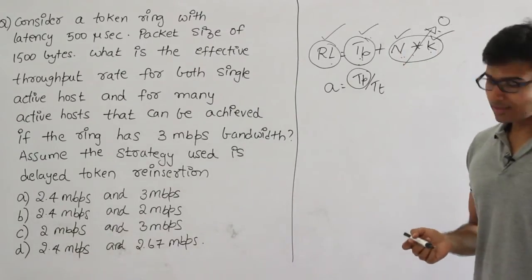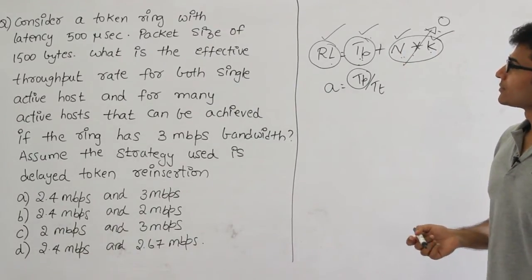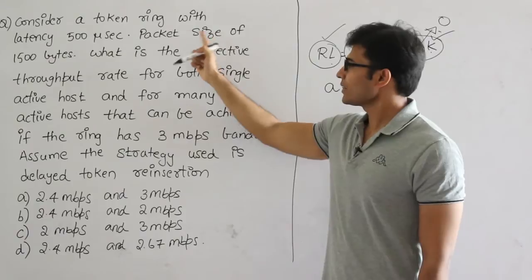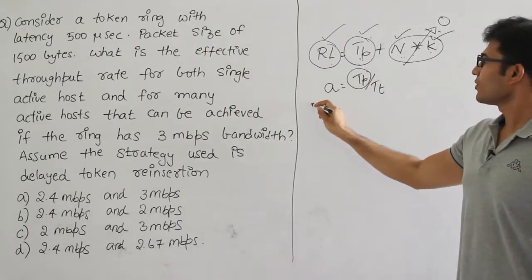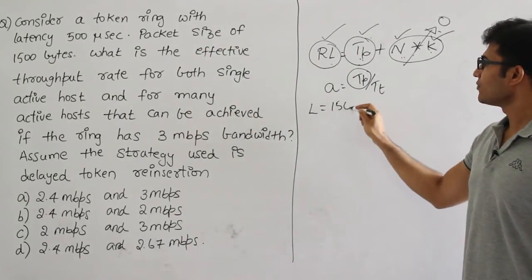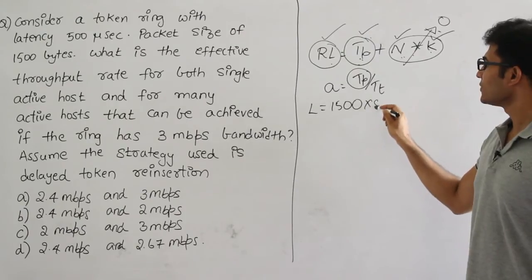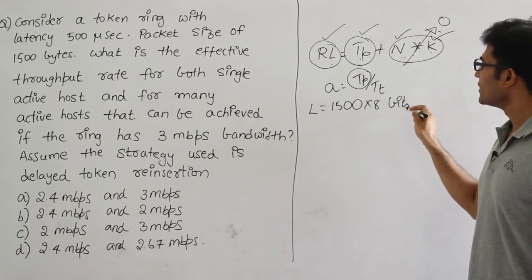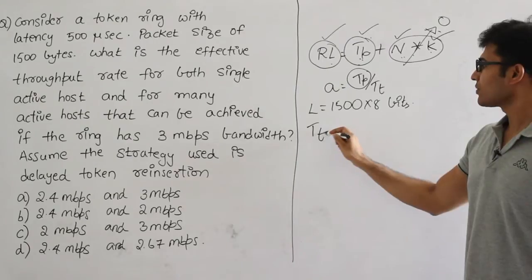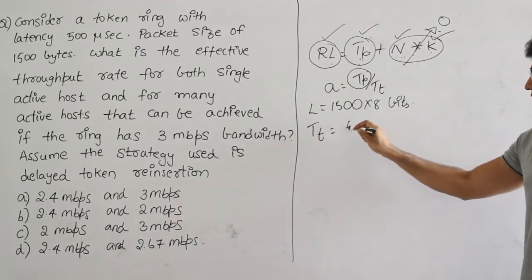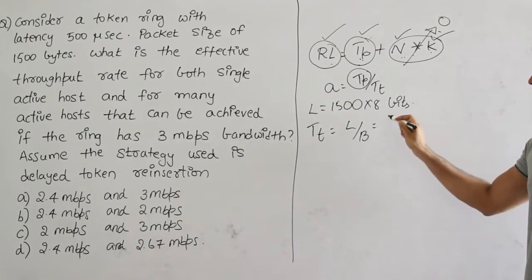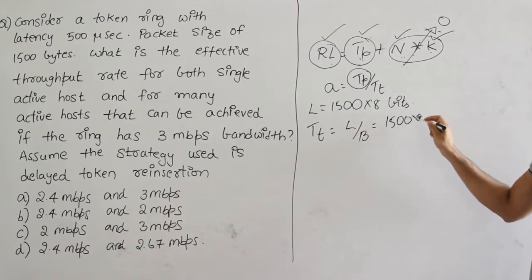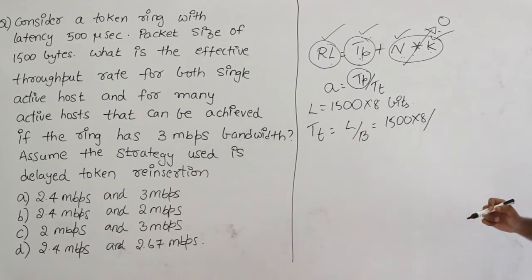Next, they are saying the packet size, which means the length of the packet, is 1500 bytes, which means 1500 into 8 bits. From this you can compute the transmission delay. What is transmission delay? L by B. L is 1500 into 8, divided by bandwidth.